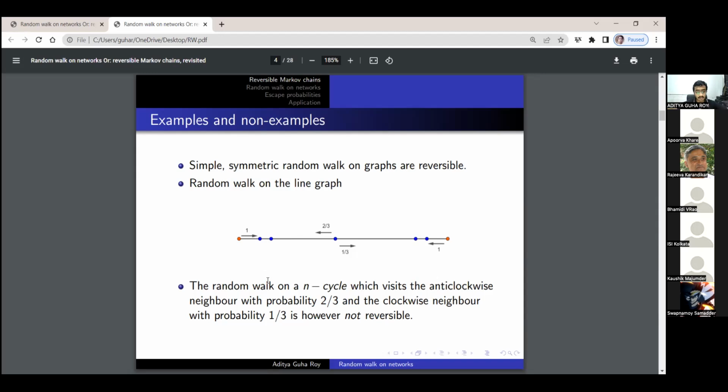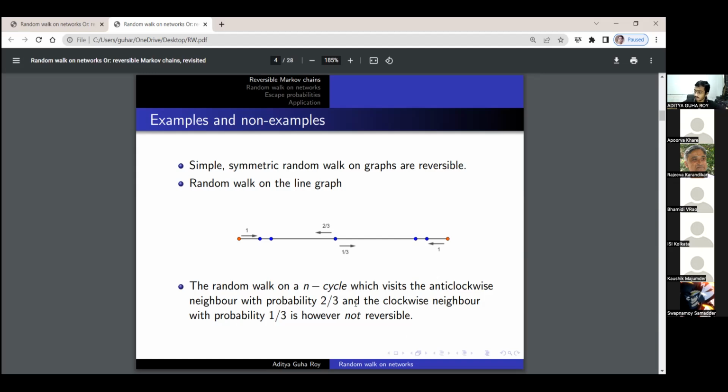Suppose now you take this line graph and you stitch together these two ends. So you get an n cycle, and in that n cycle, this transition rule essentially becomes the same as saying that you move to the anti-clockwise neighbor with probability 2/3 and to the clockwise neighbor with probability 1/3. Okay. So this is not reversible, and actually there is an easier way to show that this is not reversible than to show that the random walk on the line graph is reversible.